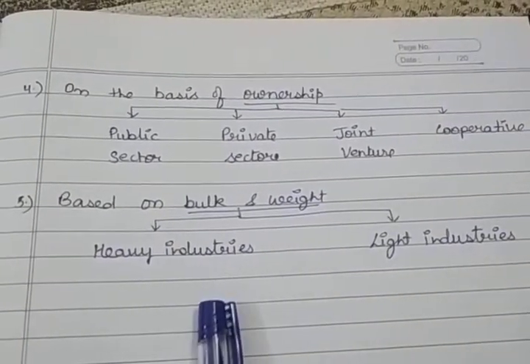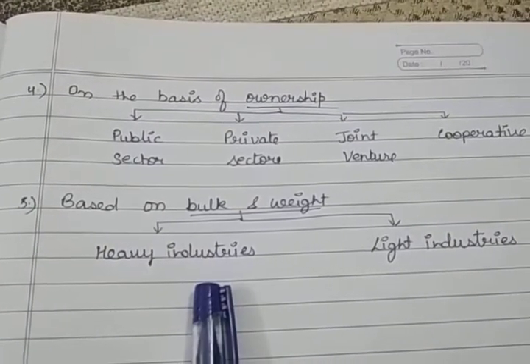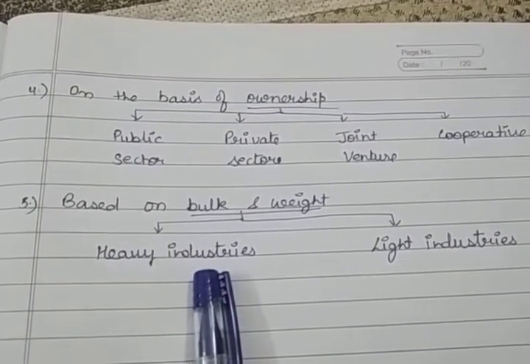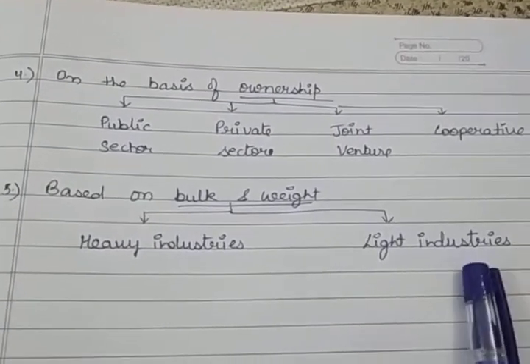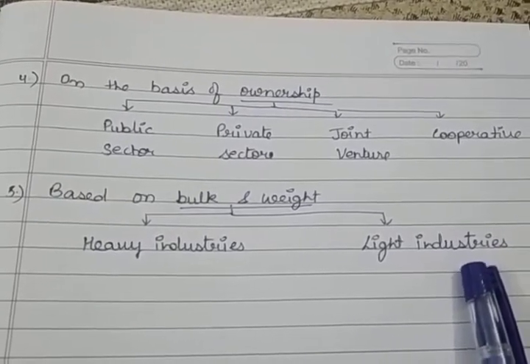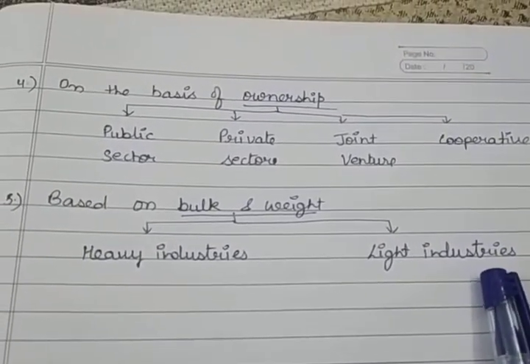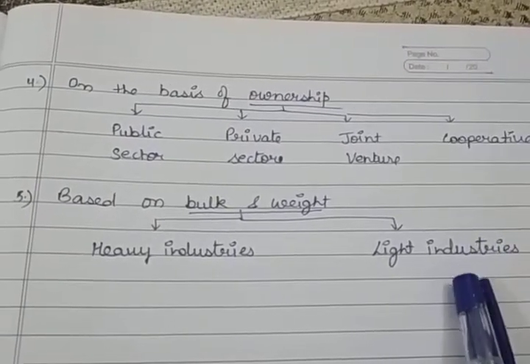Heavy industries are those whose raw materials are bulky, just like iron and steel. These raw materials are very bulky, very heavy. Light industries use light raw materials and they also produce goods which are lightweight, just like electrical appliances or clothes or the other things you can see.